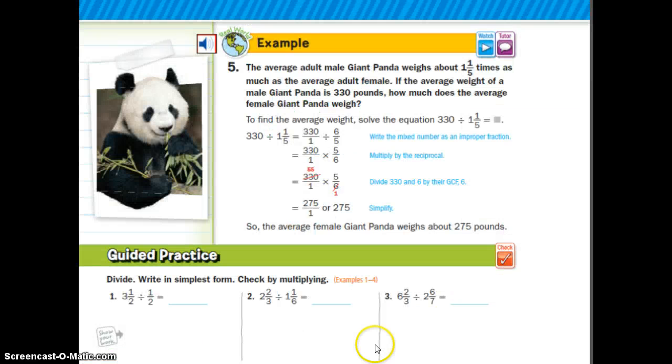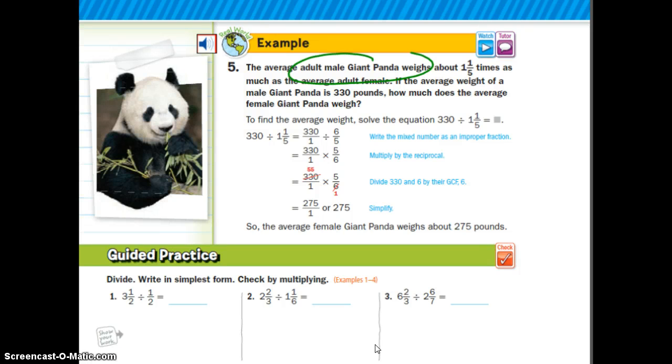Turn the page. Here we are with the word problem again. The average adult male giant panda weighs about 1 1/5 times as much as the average adult female. If the average weight of a male is 330 pounds, how much does the average female weigh? Okay, all right. So now I see the words times, and I'm going to think, well, I should multiply it. And then I think, well, maybe that's not the right answer. I have to think about this.